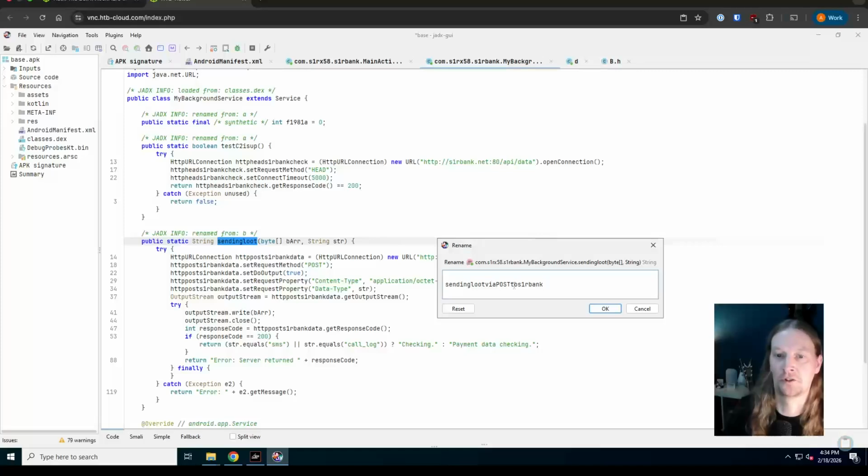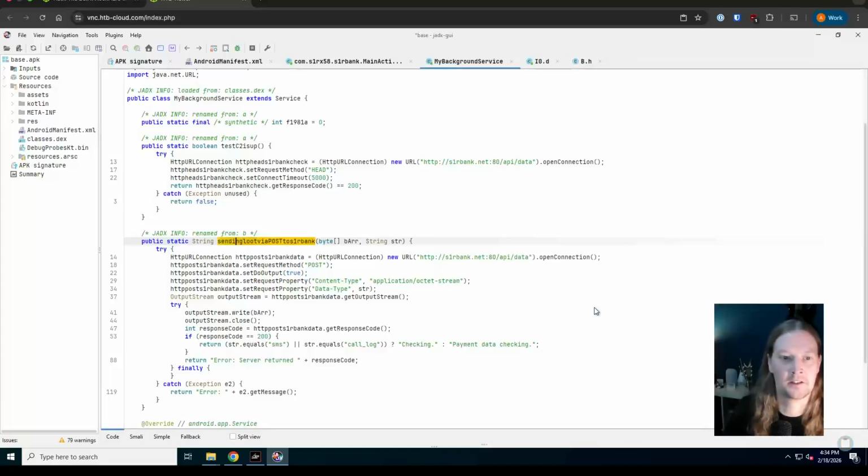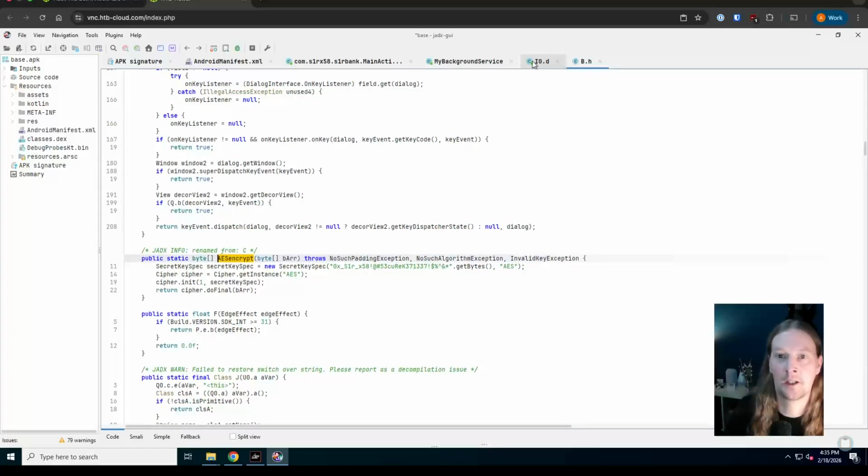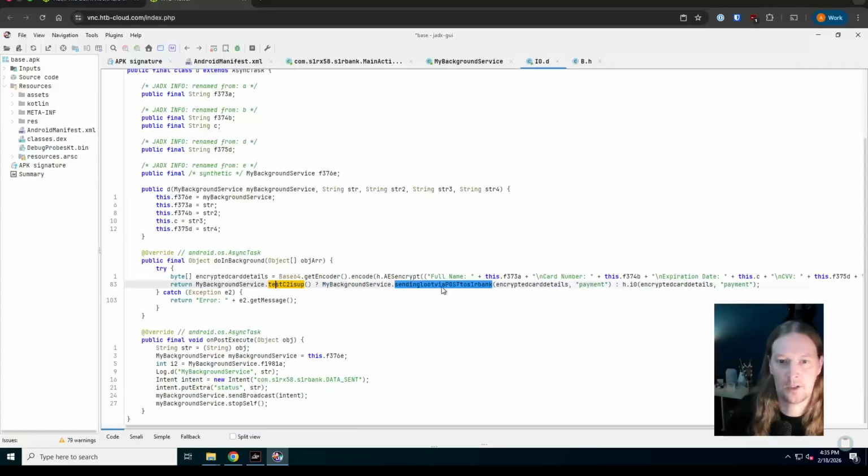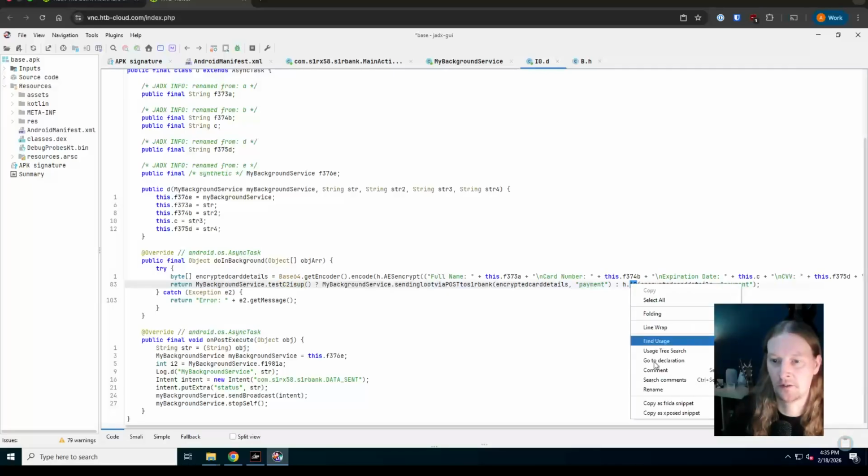Sending loot via post to S1R bank. I mean, that is ridiculous, but that's what we're going to call that. Okay, so that's basically saying if that is up, send that. If it is not, do this with it. We don't know what this is yet, so let's try to find that.